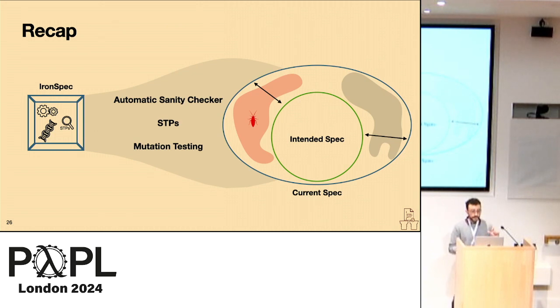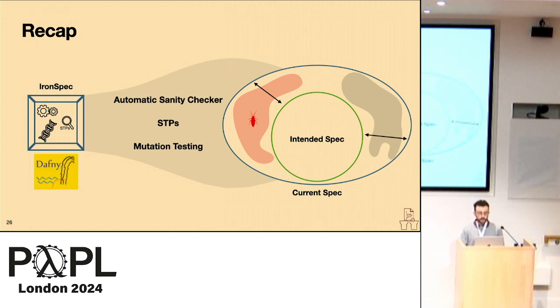So just to recap, the IronSpec prototype consists of 3 different testing techniques that all help focus the testing procedures on trying to identify these divergences of intent. The automatic sanity checker looks for these general, common cases where there's a clear disconnect between the specification and the input-output. STPs help answer context-specific questions based on the understanding of the actual tester, and mutation testing helps automatically find differences between the specification and the corresponding implementation.